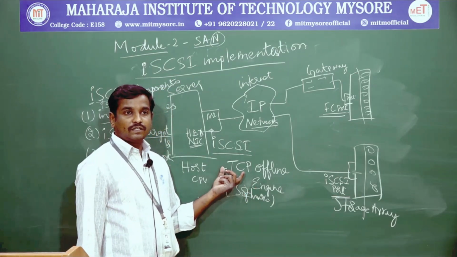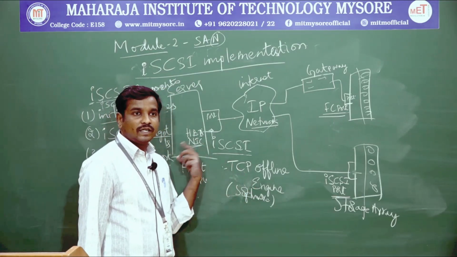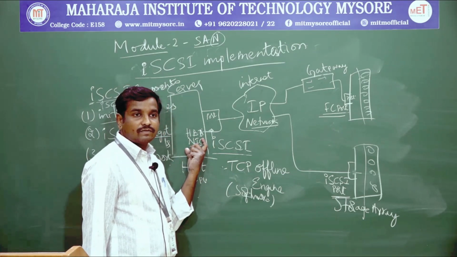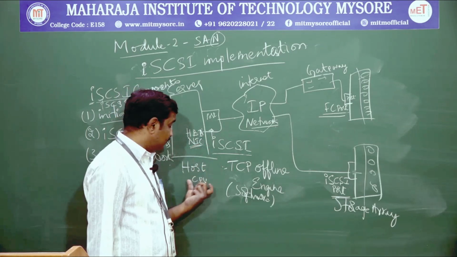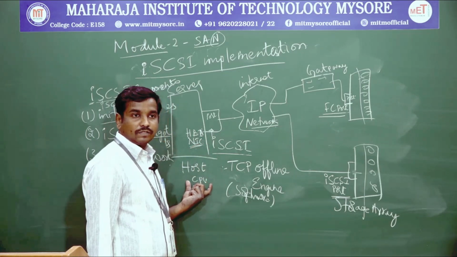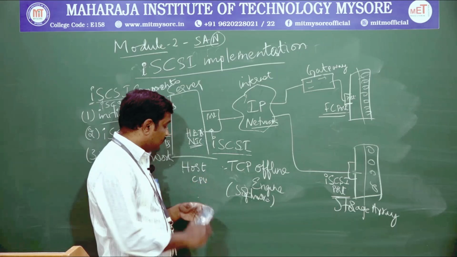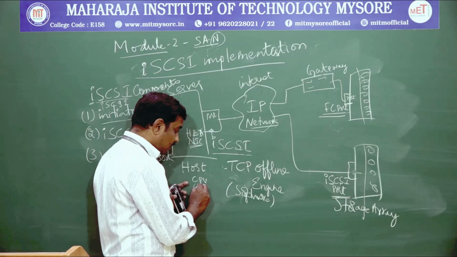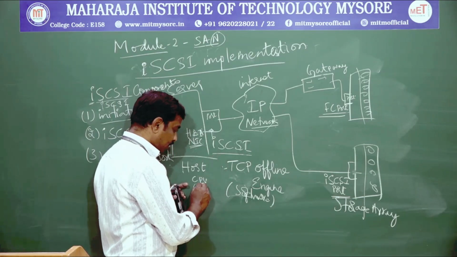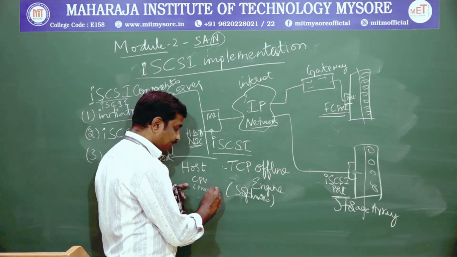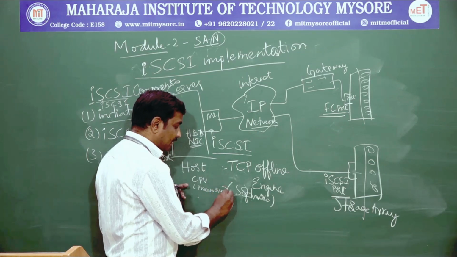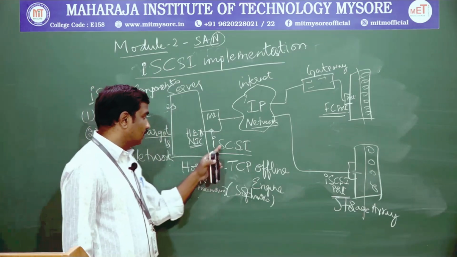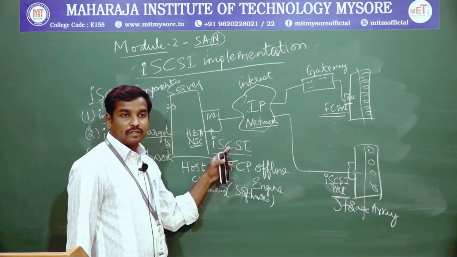The main purpose of the TCP offload engine is to interact with the network interface card as well as interact with the CPU of the host machines by using different cycles. That means in the CPU we need to have a special processing capability of taking part in the internet protocol along with the internet small computer interface.